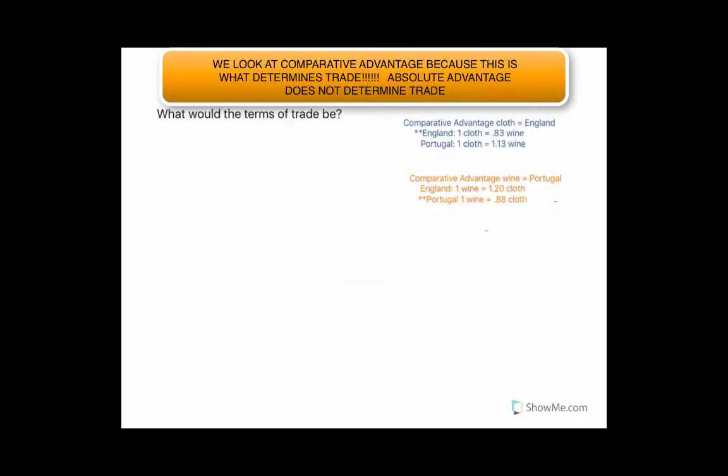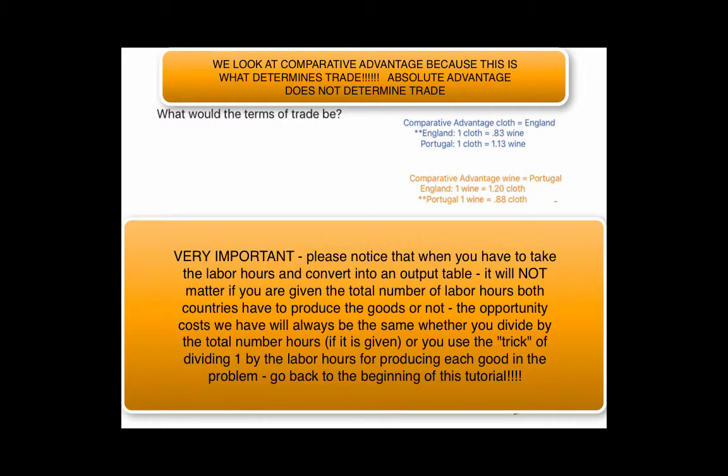So, approaching this next and final part of the problem, what would the terms of trade be? Terms of trade is just another way of asking what price or what quantity can England or Portugal charge when they're trading goods. So, England is going to be selling cloth. As we see here, that's why it has a little asterisk, and that's because, as we decided earlier, they could make it for a lower price.